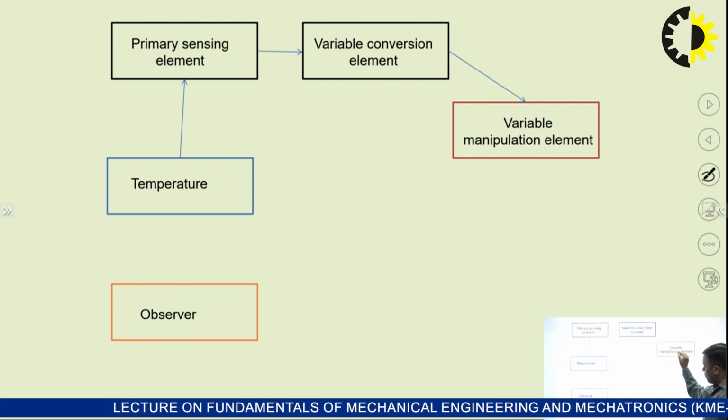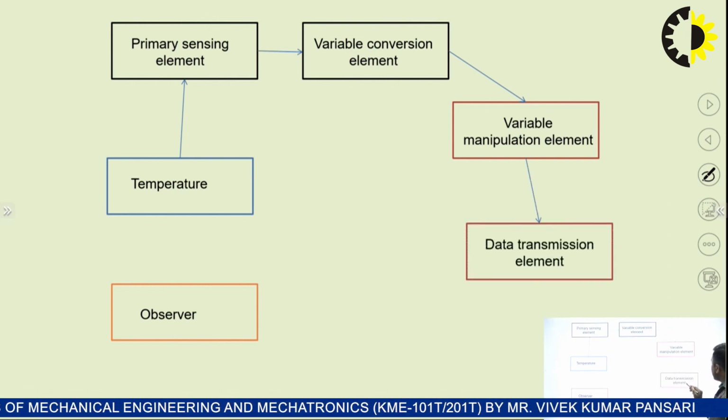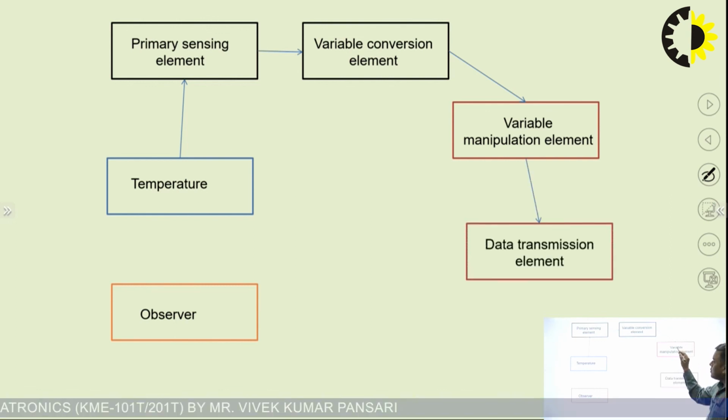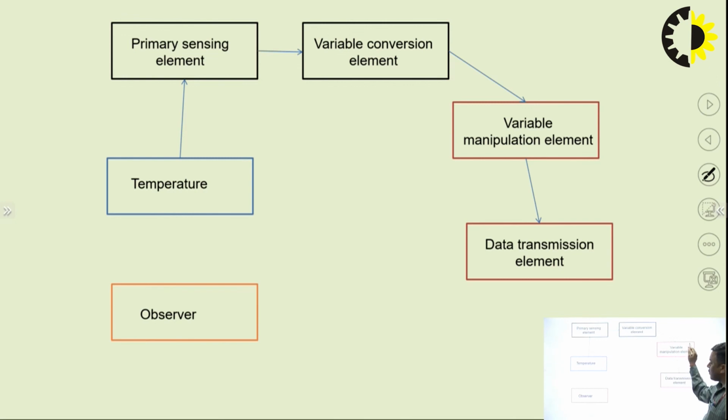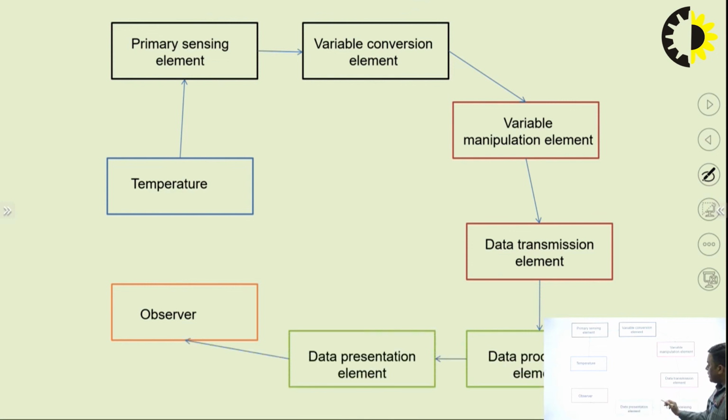That is the variable manipulation element. Then this data which we have sensed, processed and amplified has to be transmitted somewhere in the circuit, so a data transmission element is required. Then data processing, so that it can be easily displayed and easily read by anyone. Then data presentation, and now I, the observer, am able to read the temperature here.